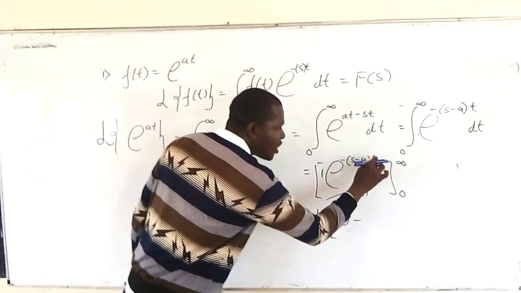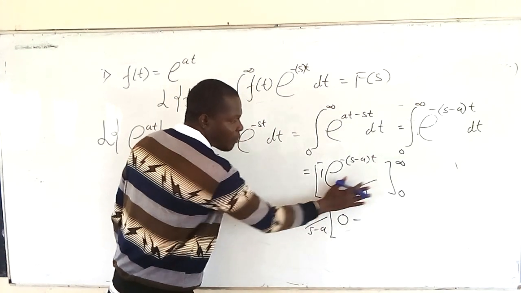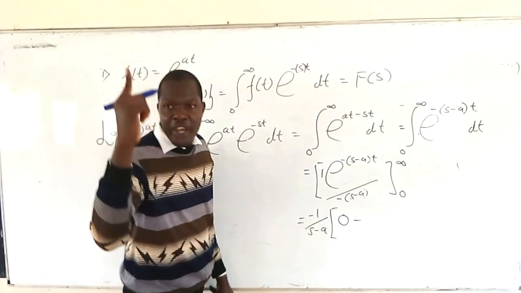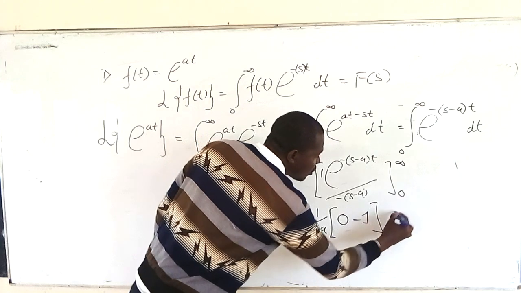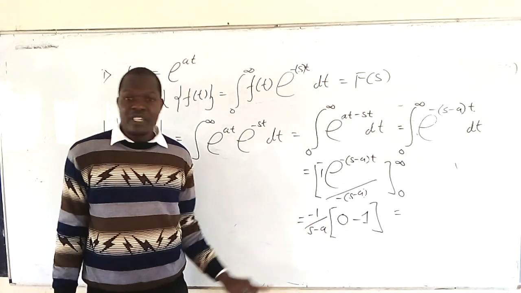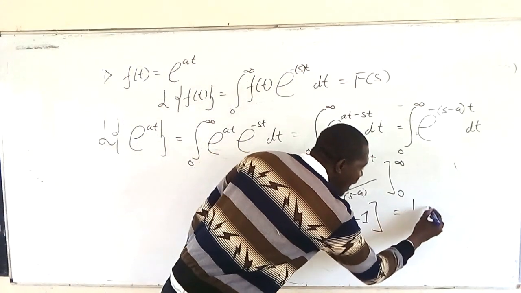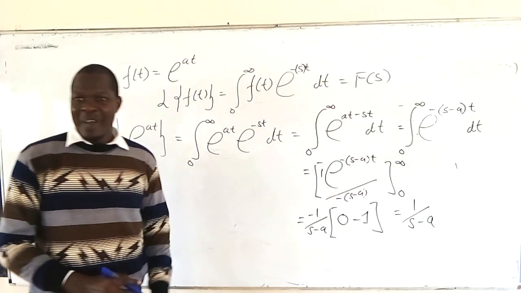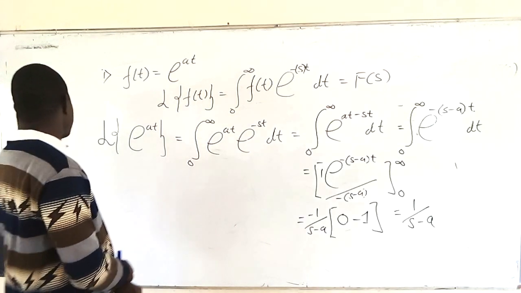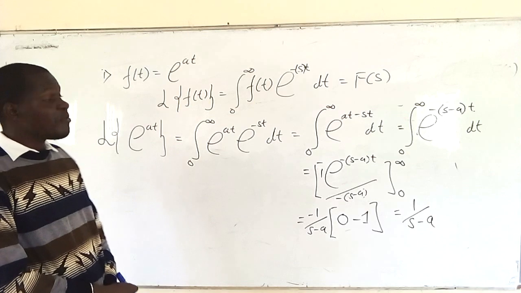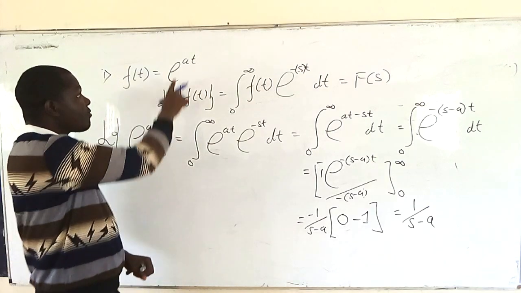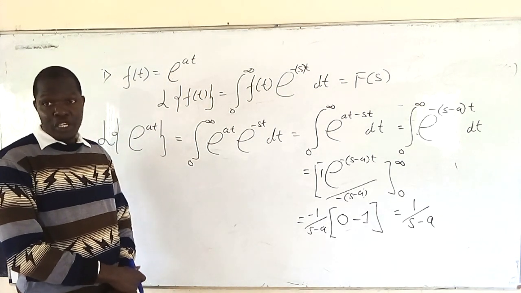Then it is minus, where you substitute 0. Remember, we've already factorized the constant outside, so this is what is left inside. When you put 0 there, everything goes to 0, and e raised to the power 0 is 1. So in the end, what do you get as the answer? 0 minus 1 is negative 1, and negative 1 times negative 1 becomes positive. So you remain with 1 over s minus a. Are we together? Yes. So that is the second predefined formula. We've seen the first predefined formula in case f of t is a constant, and next we've seen in case f of t is e to the at.